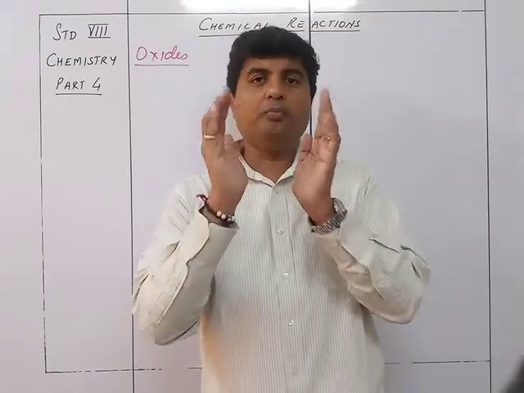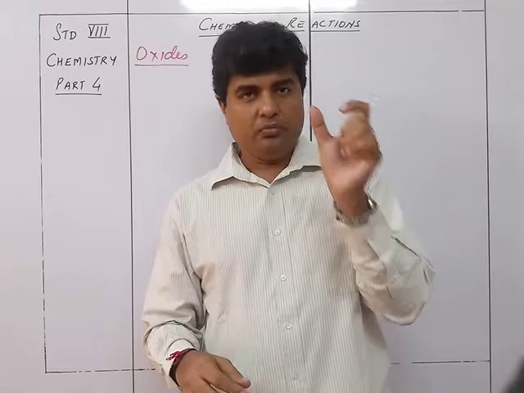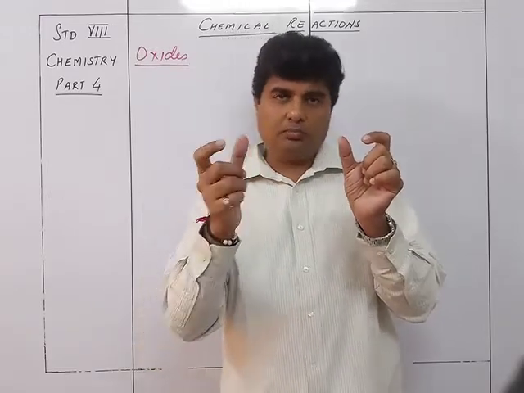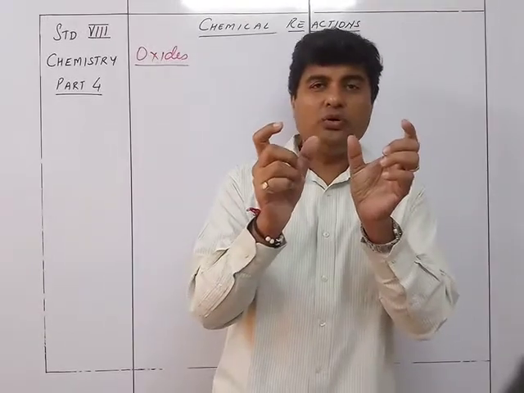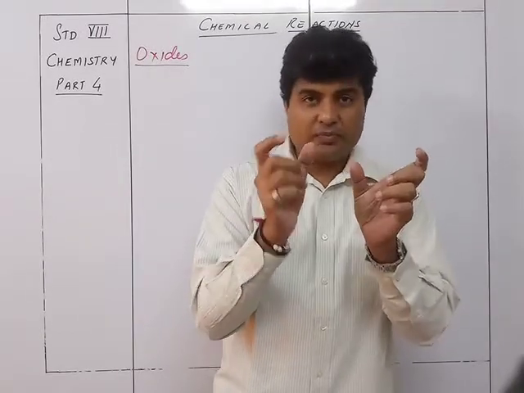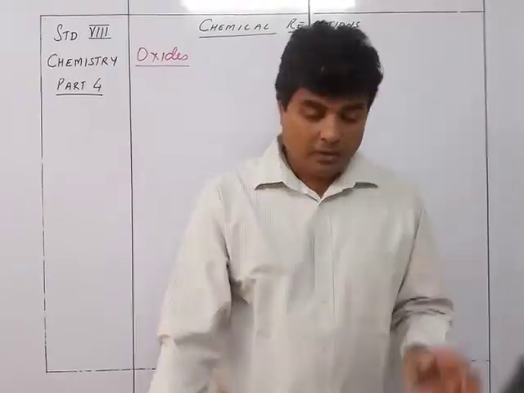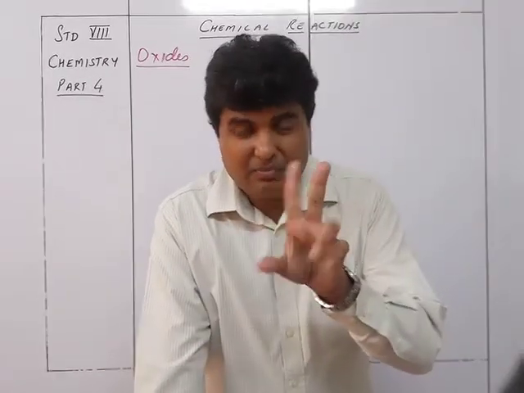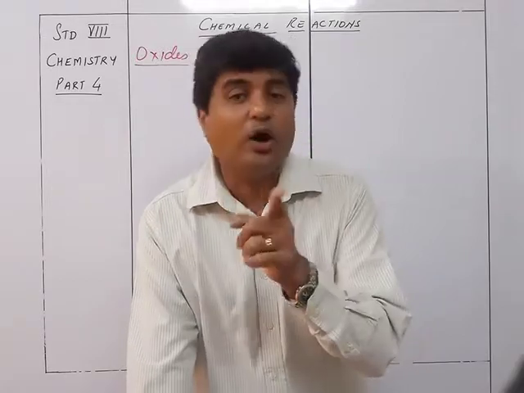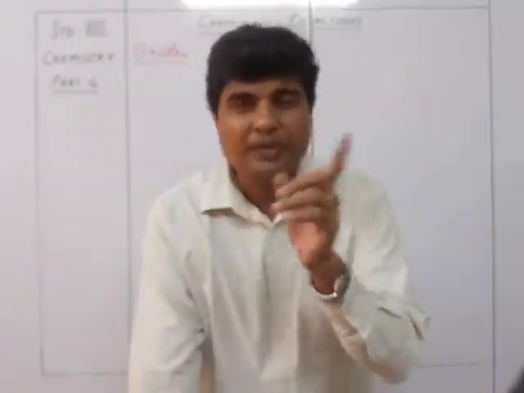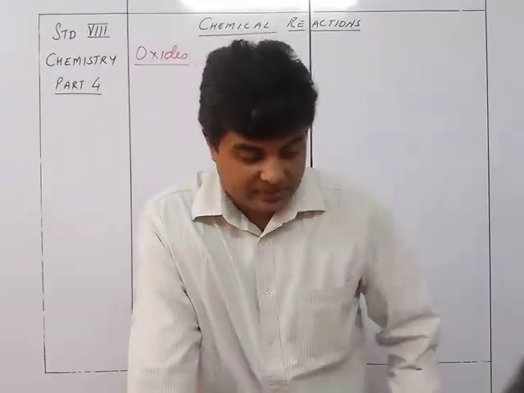So Na2O is a metallic oxide. C non-metal, O oxygen, both combined together to form CO2. That is a non-metallic oxide. So binary means two. It could be either a metallic oxide or a non-metallic oxide. Oxygen is common. Either it's a metal with it or a non-metal with it.